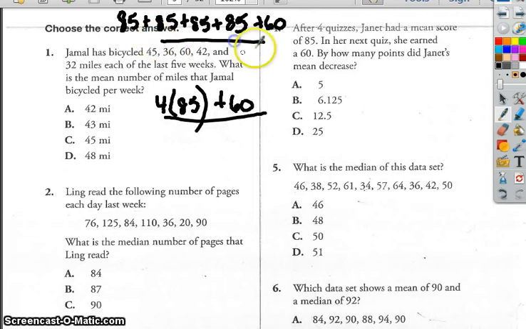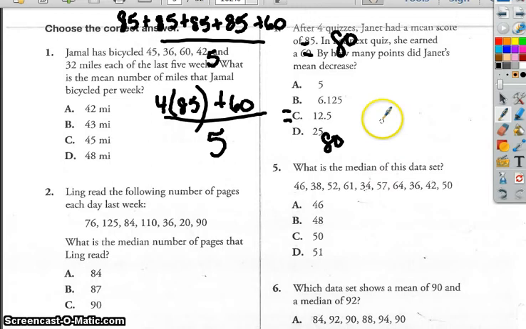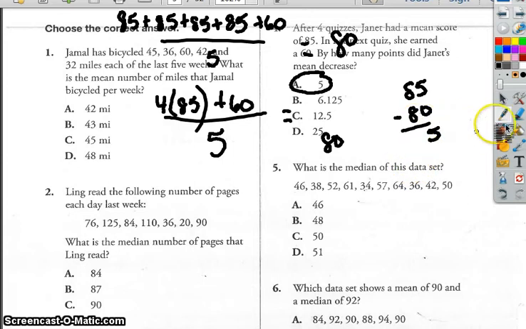Now, a total of 5 quizzes there. And then when you do that, that gives you 80. Either one of those gives you 80. They both give you the same thing. But that's not the question. The question is not what is her new mean, not what is her new average. It is by how many points did Janet's mean decrease? And from 85 to 80, that is a decrease of 5.